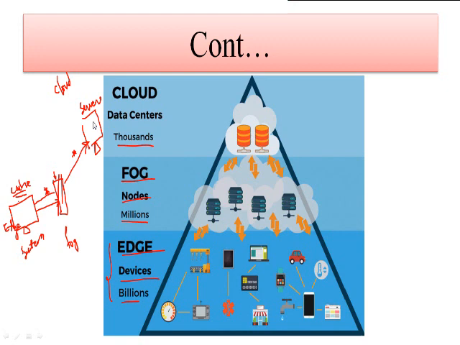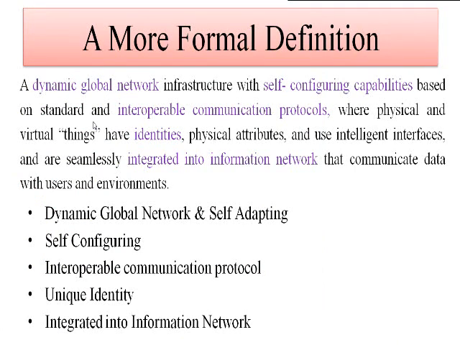Based on all these things, we have the standard, or more formal, definition for the IoT. That is nothing but a dynamic global network infrastructure with self-configuring capabilities based on standard and interoperable communication protocols, where the physical and virtual things have identities, physical attributes, and use intelligent interfaces, and are seamlessly integrated into the information network that communicates data with the user as well as the environment. Okay, ये है स्टैंडर्ड डेफिनेशन IoT के लिए.